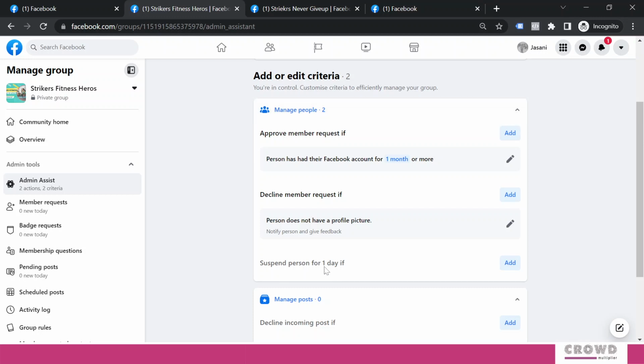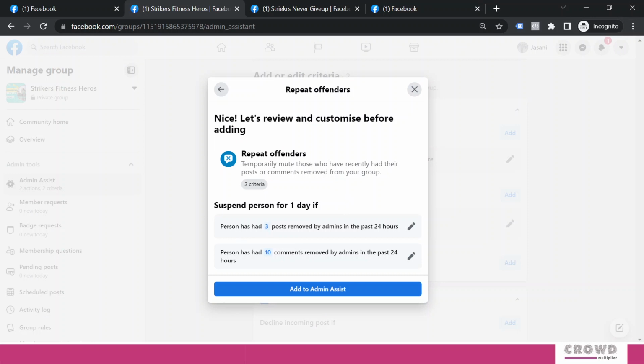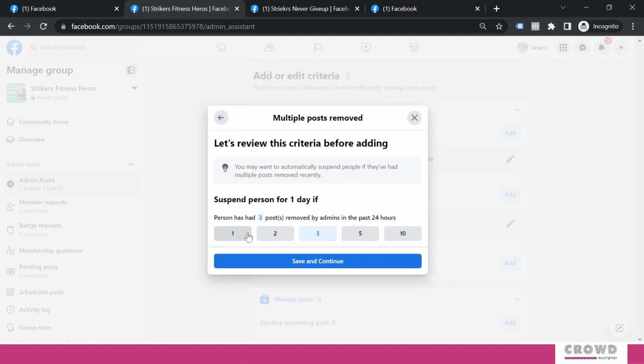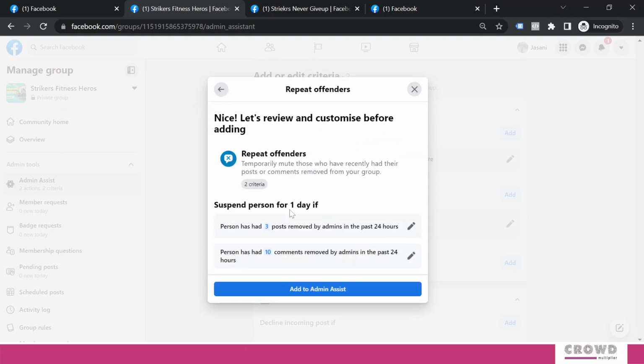Suspend person for 1 day if repeat offenders. So here we have selected two criteria. Person has had 3 posts removed by admin in the last 24 hours, or person has had 10 comments removed by admin in the past 24 hours. You can come over here and edit this number of posts. Instead of 3, 5, 10, whatever you want can be selected from here.